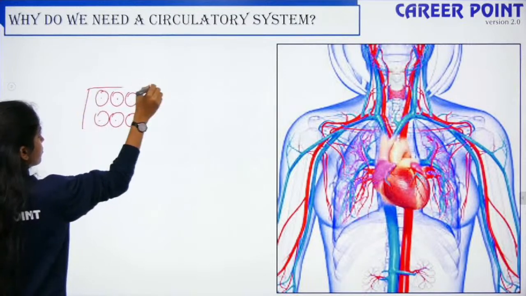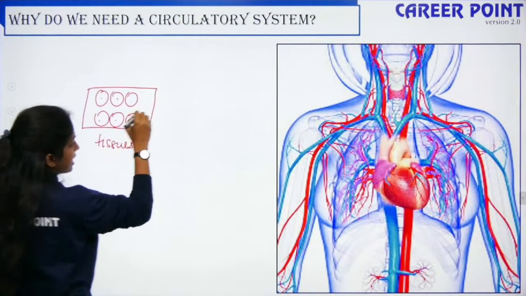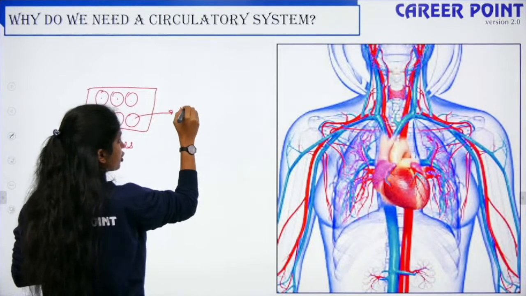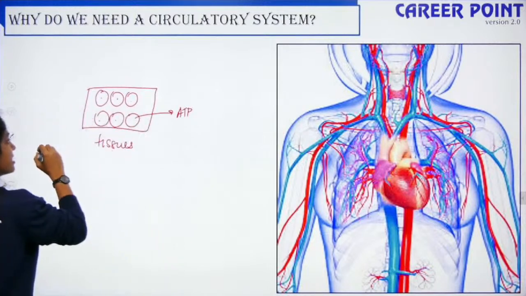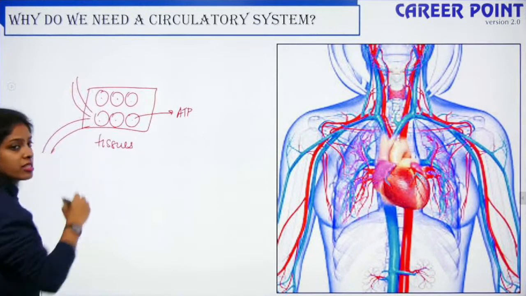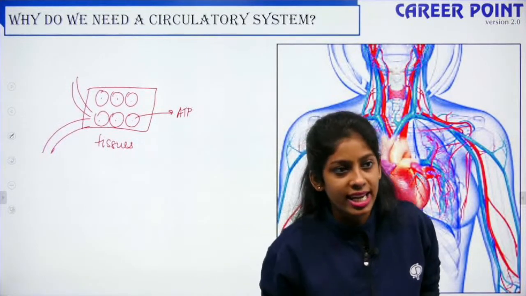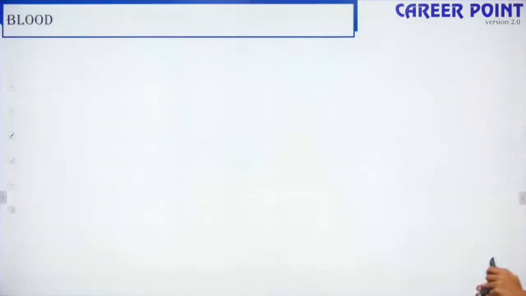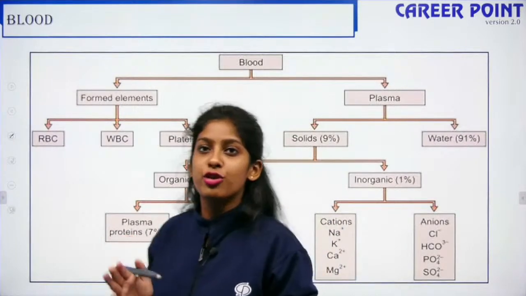So group of cells make up tissues. These cells produce ATP, for which we need to supply the cells with nutrients. What supplies the cells with nutrients and what takes the waste material out of the cell is your circulation, and that is the main reason we need a circulatory system. Fine. So we are going to talk about blood today, and blood is classified into two main regions.